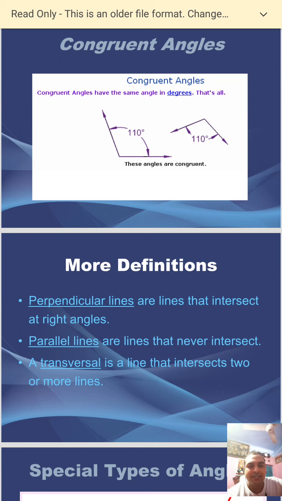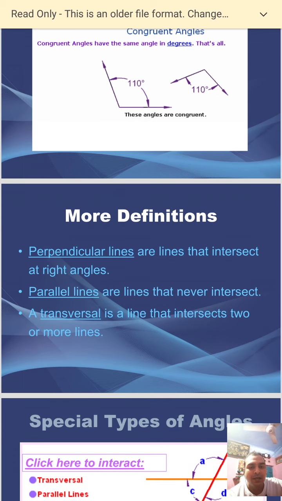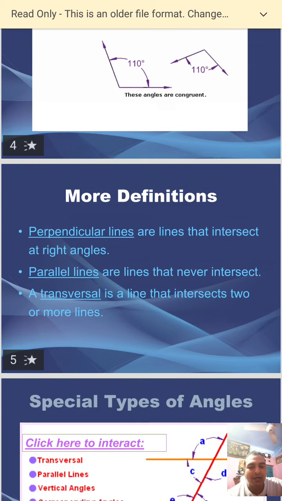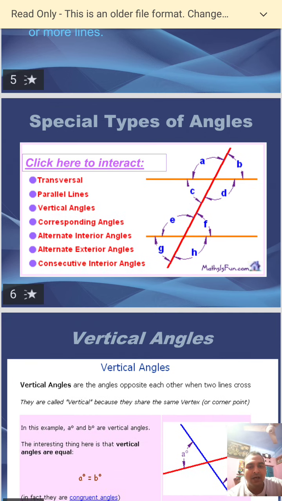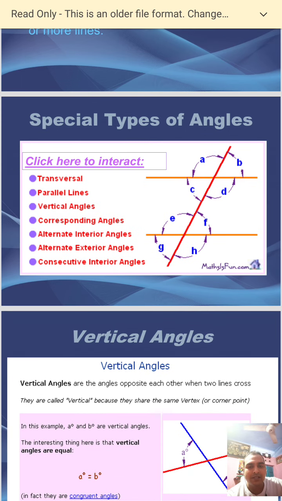Now more definitions. Perpendicular lines are lines that intersect at right angles. Parallel lines are lines that never intersect. A transversal is a line that intersects two or more lines. Special types of angles: transversal, parallel lines, vertical angles, corresponding angles, alternate interior angles, alternate exterior angles, consecutive interior angles.